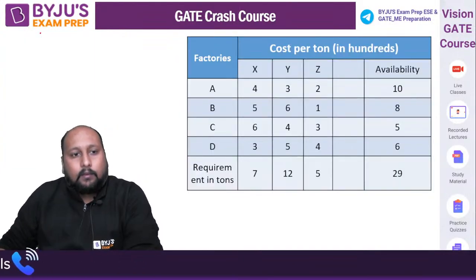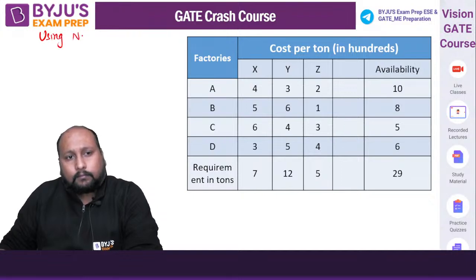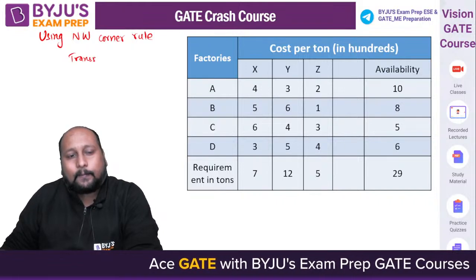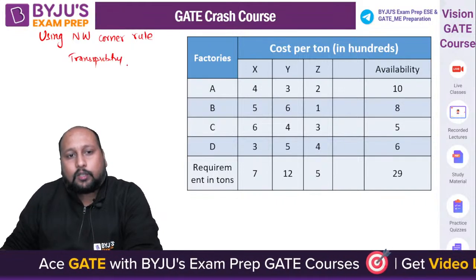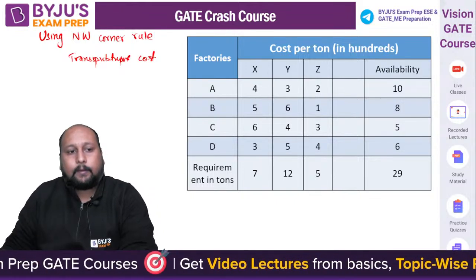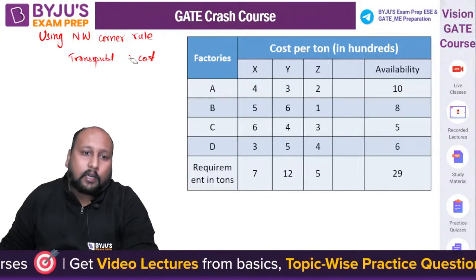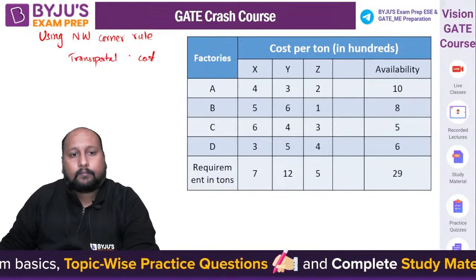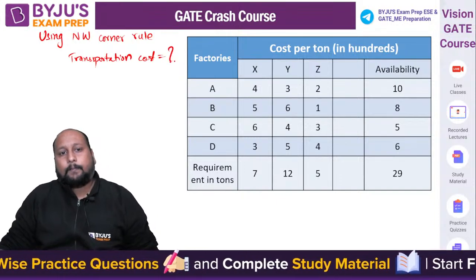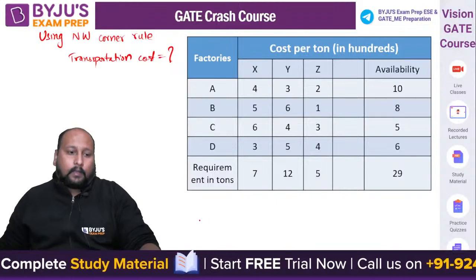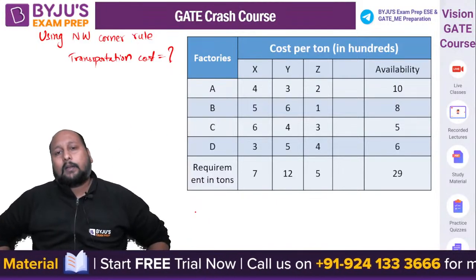That means using the northwest corner rule, you have to tell me the value of the transportation cost. Very easy question guys. चलिए बताइए. Transportation cost. Quickly. By using the northwest corner rule, you have to tell me the transportation cost. है ना? बताइए. Now first you tell me, is this a balanced or non-balanced problem? Quickly. See, source and destination, is this balanced or unbalanced?